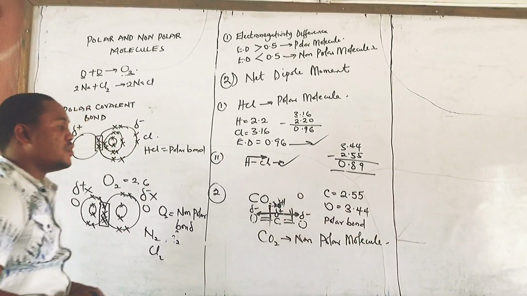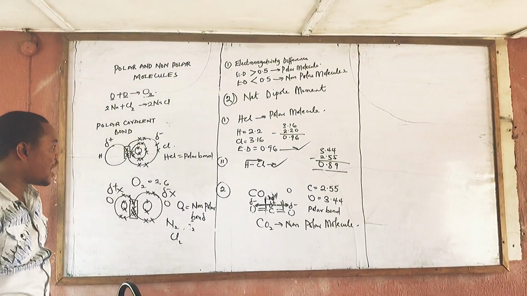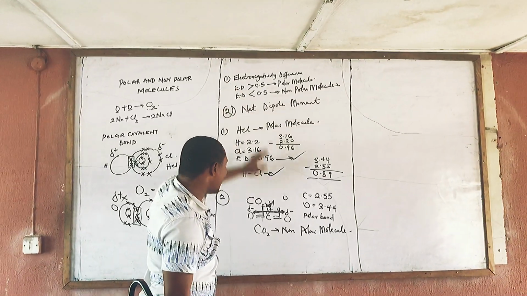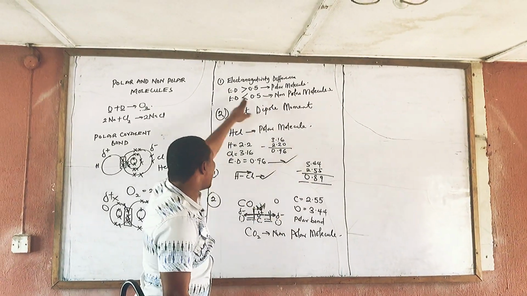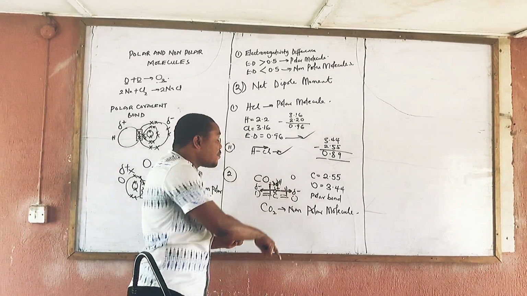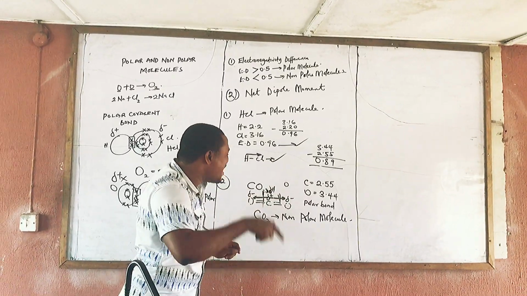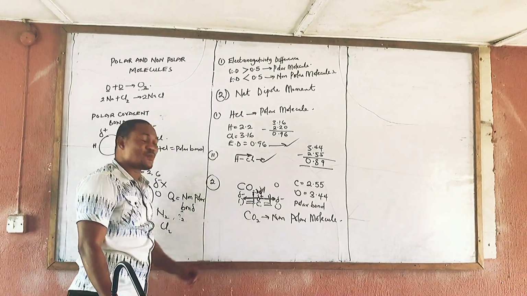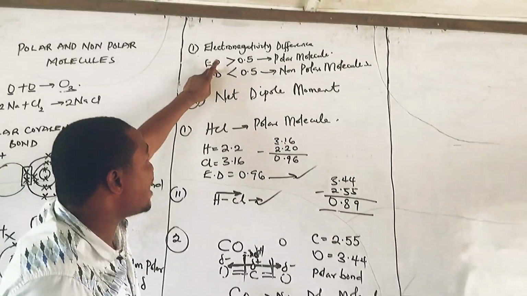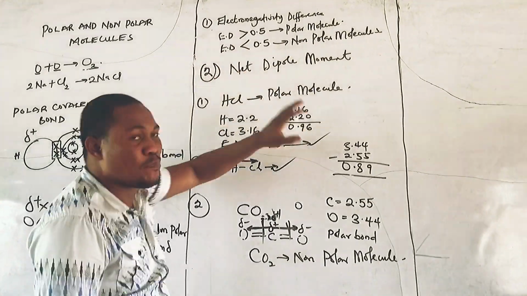I hope you are following. CO2 is a non-polar molecule. Why is it a non-polar molecule? Number 1, it actually passes criteria 0.89, the electronegativity difference, and that's the reason why it has a polar bond. But it is possible for a molecule to have a polar bond, yet the molecule is a non-polar molecule, and that's the reason why I had to use this. So we cannot bank alone on the electronegativity difference. It has to be the electronegativity difference and the net dipole moment.